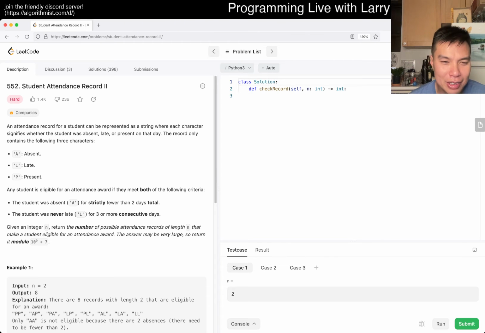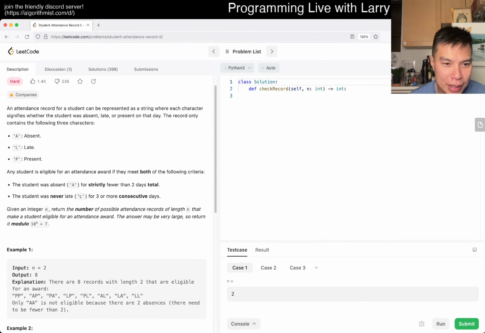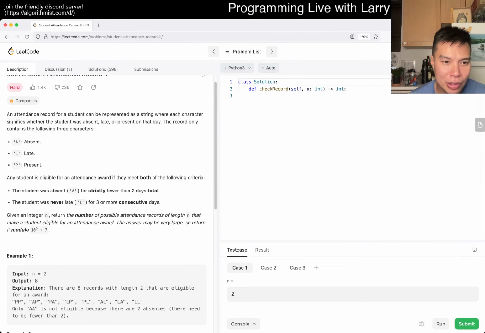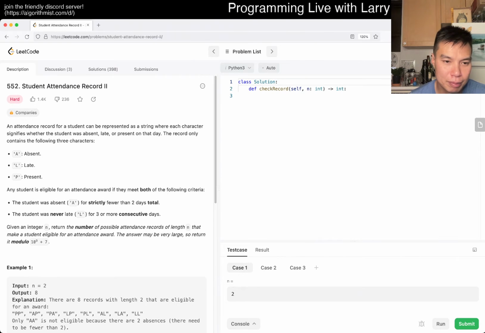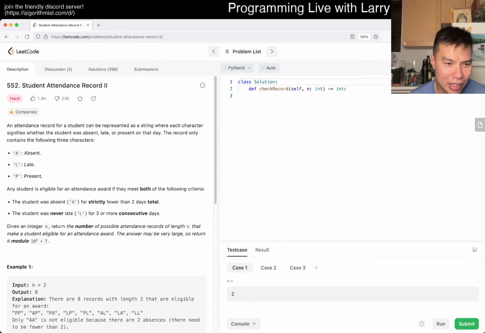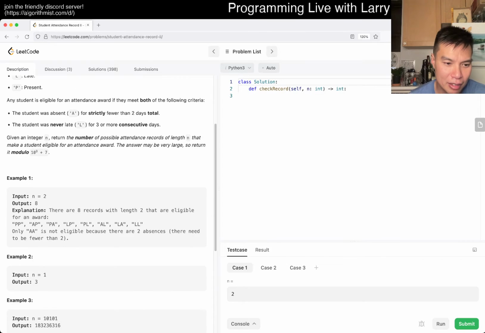Attendance record for a student, so you have A, L, and P. Okay. Absence fewer than 2 days, never late 3 consecutive days. Okay, that seems pretty straightforward. Oh, wait, I misunderstood. I thought they were just going to give you a string and then you validate it or something. I don't know what I was thinking of, but it's just the number of valid counts.